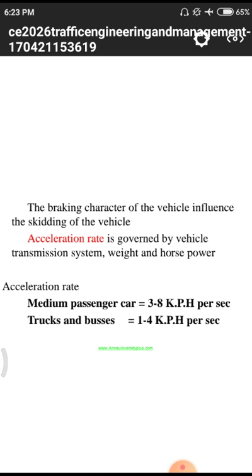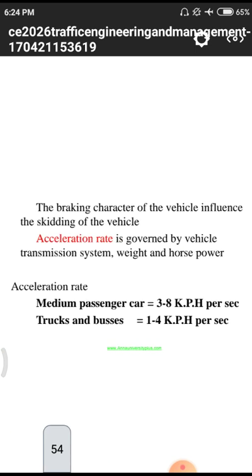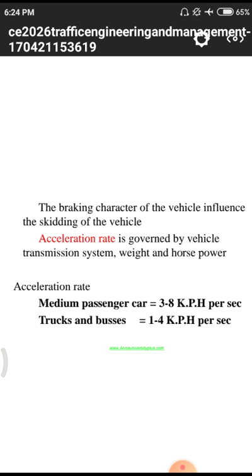Next one, acceleration rate. In the previous slide we observed perception time and reaction time. This perception time and reaction time totally depend upon the acceleration of a vehicle. Force equals mass into acceleration. When a vehicle is moving with a certain velocity, that velocity is directly proportional to the acceleration of the vehicle, so different vehicles, depending upon their volume and weight, have different acceleration rates.